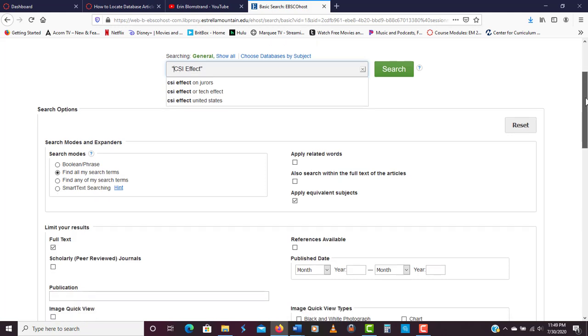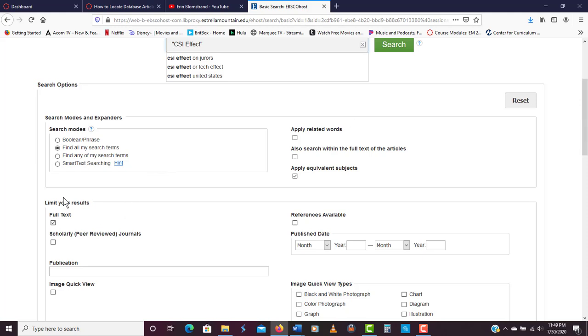Some other options on this page before we hit search. Over here in this area, it looks like when you use this database, it's automatically going to give you full text. This means that you're going to get the entire article, not just an abstract or a summary of it. Also, if you need to do peer-reviewed, or if you're being asked by a professor to have a peer-reviewed journal article, you can specifically click and mark scholarly, and that means that your article is going to be peer-reviewed. If you're not familiar with the peer-reviewed process, essentially what it means is that experts in the field have read the article and have approved it.